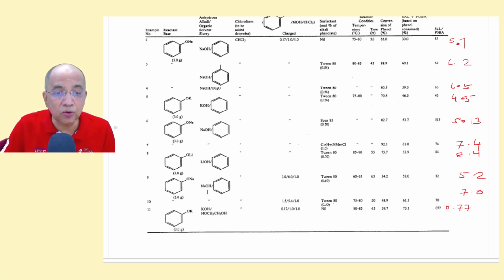Then again sodium phenoxide, sodium hydroxide and benzene slurry with Tween 80, once again a PEG based PTC, 5.2. Temperature also is given here, and this is potassium based, and the slurry is ethylene glycol and potassium hydroxide slurry. Here is the only case where the ortho-para ratio has gone below 1.